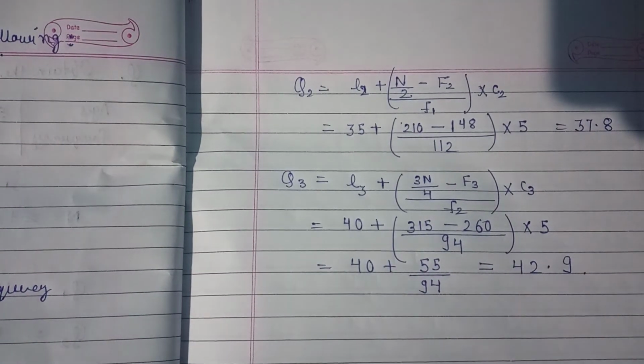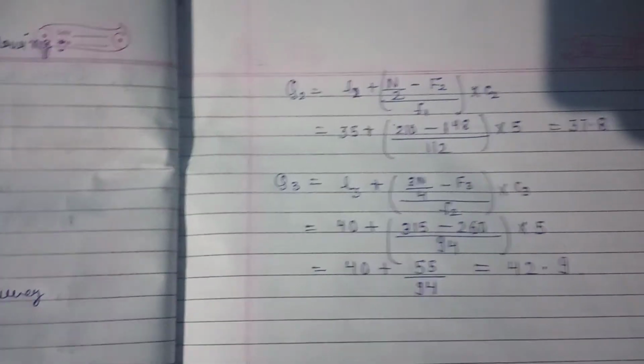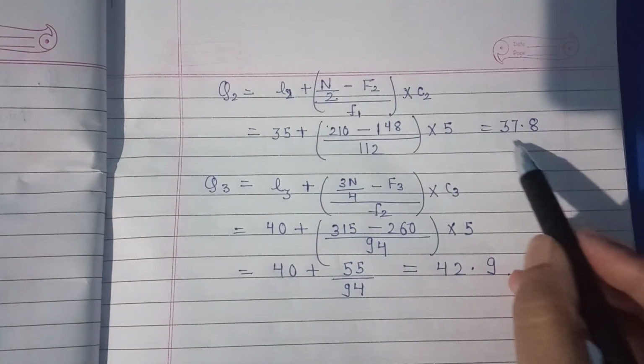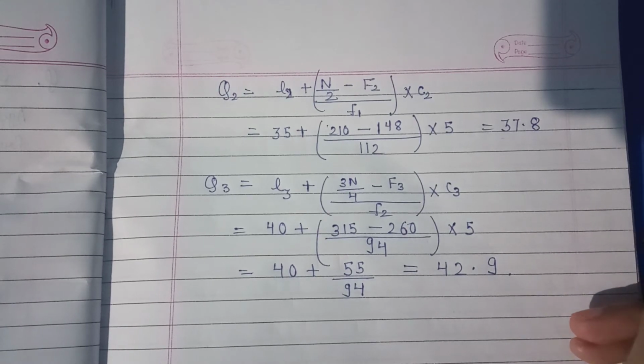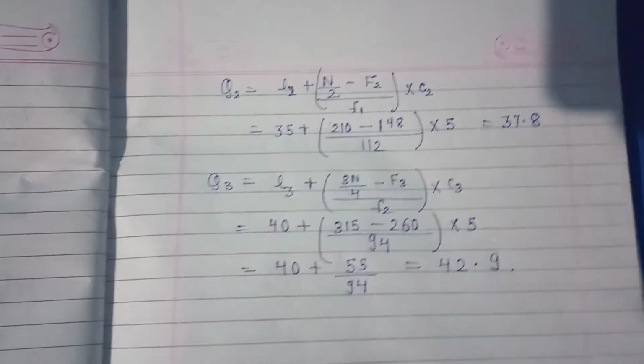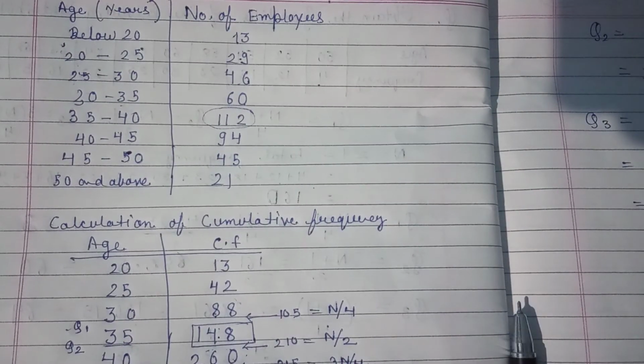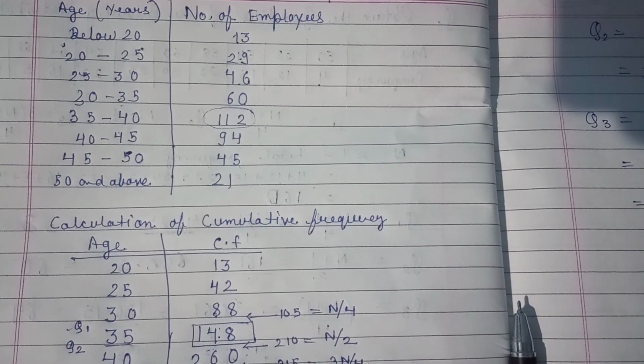So students, here I have directly written the answer because it is already calculated. One time you have to calculate it on your own and try to solve it, because it depends on the concept of median. What was the formula for median?